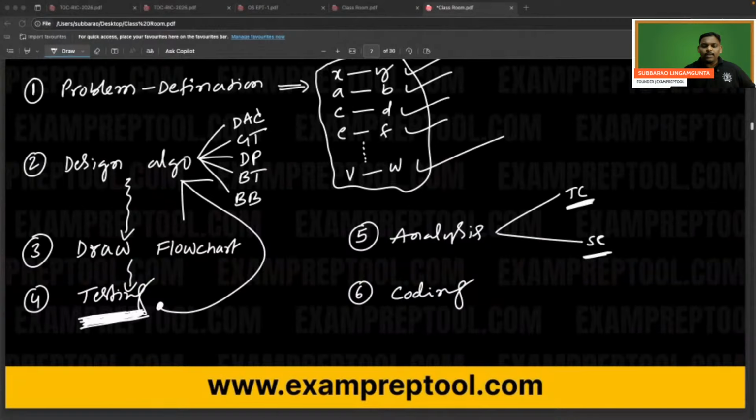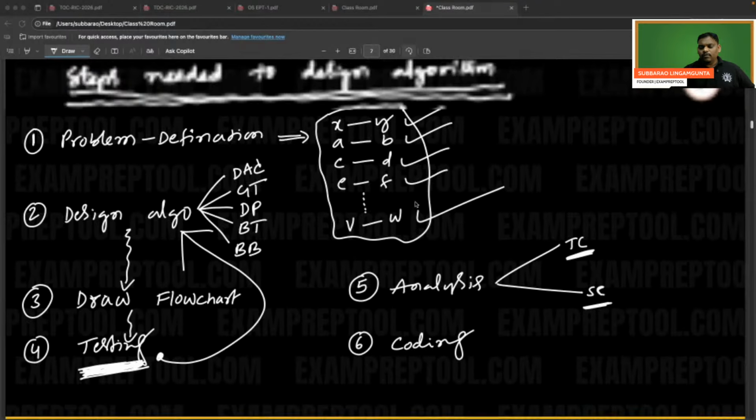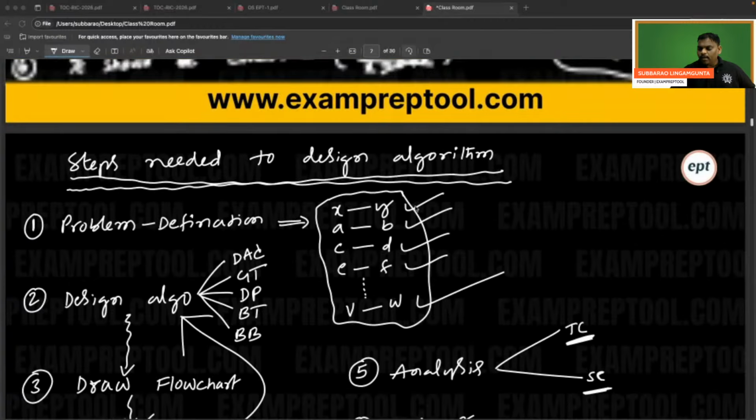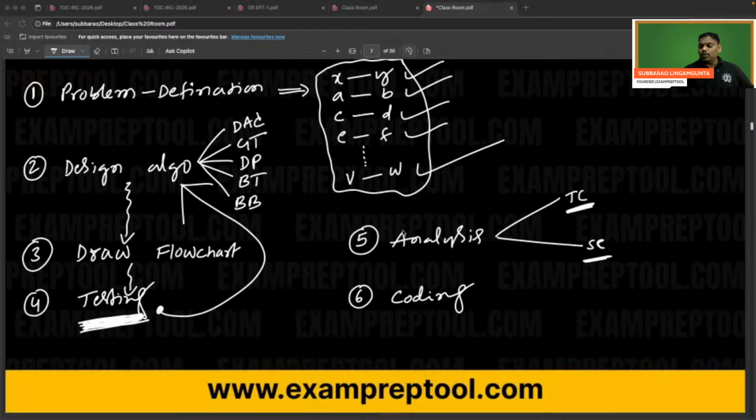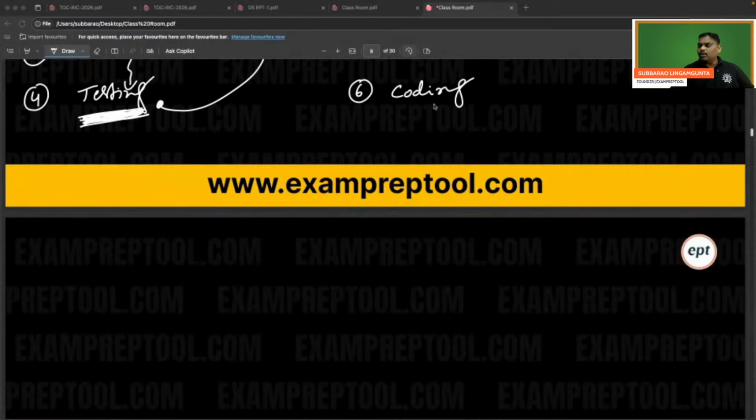Remember, the last step is coding. Before that, analysis. Coding means implementation. Until now, human beings were running it. Let's run it by computer. A computer can understand computer language only, so using one of the computer languages, do coding.